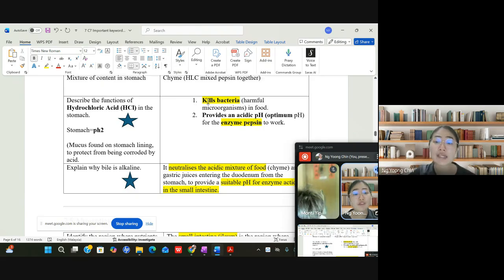It can also provide the acidic pH for the enzyme pepsin to work. You know the enzyme pepsin. What is the optimum pH for pepsin? The optimum pH is 2. That's why it prefers to work in a pH 2 environment. If you raise the pH to pH 3 or 4, it will affect its function. The enzyme pepsin is unable to do its work because the pH has changed.